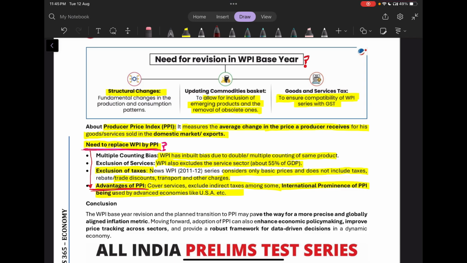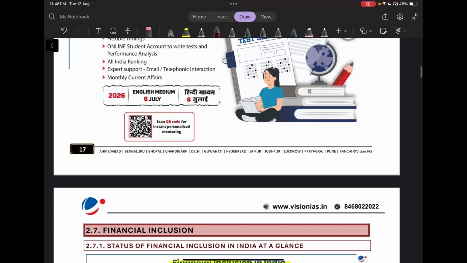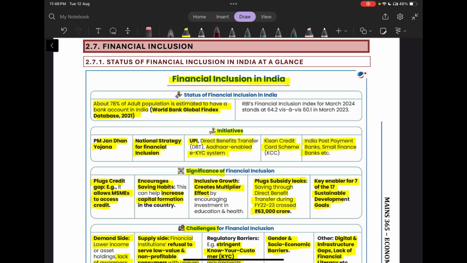Now, what are the advantages of PPI? First, it will cover services. Then it will exclude indirect taxes in some cases, but will also include them in some. Then it has international prominence. PPI is being used by many developed countries like the USA also. So that's it for this topic. The next one is financial inclusion.